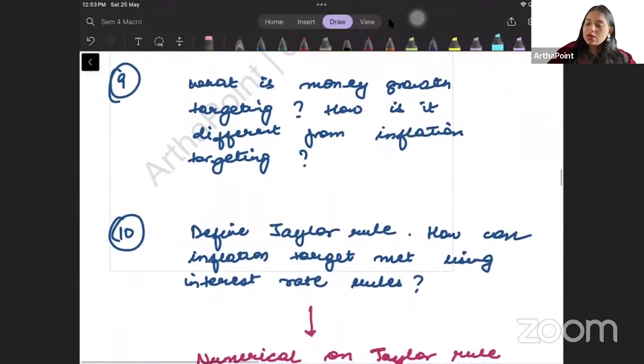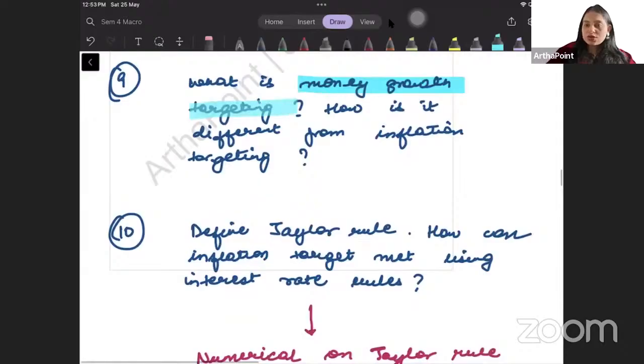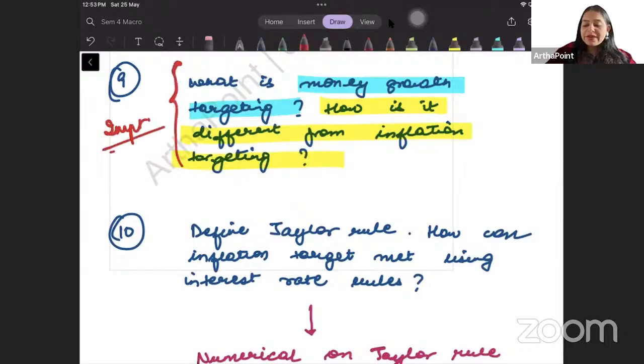Okay, next question. What is money growth targeting and how is it different from inflation targeting? Again, this is an important question from exam point of view. Why beta? Because in exam usually वो आपको दो targets को compare करने को भी दे देते हैं.